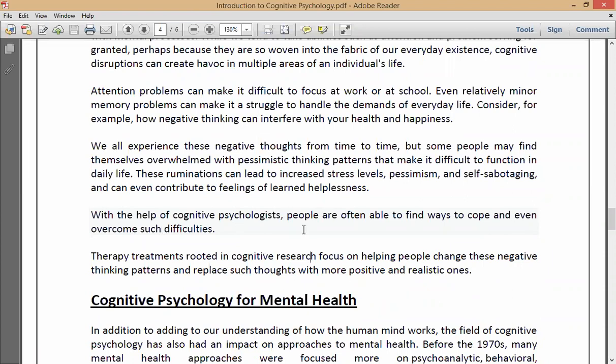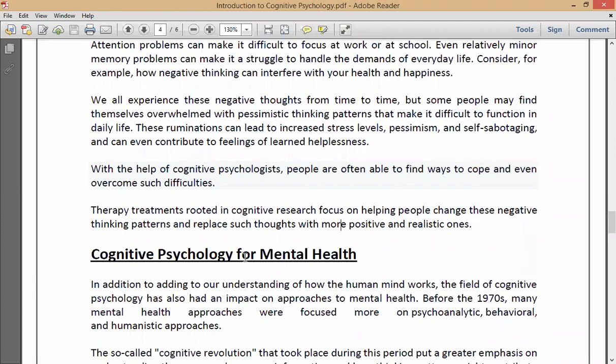So in cognitive therapeutic treatments, they replace negative thinking patterns with positive and realistic ones. Okay, cognitive psychology, let's go to the next one.